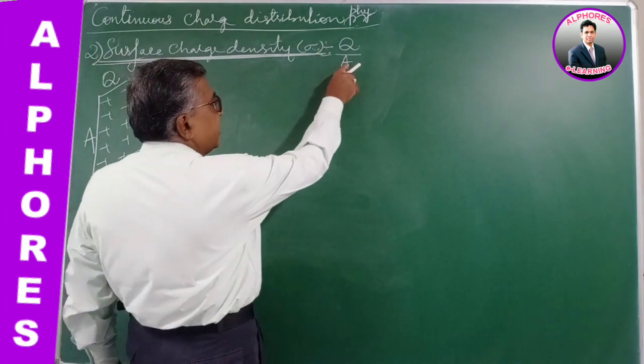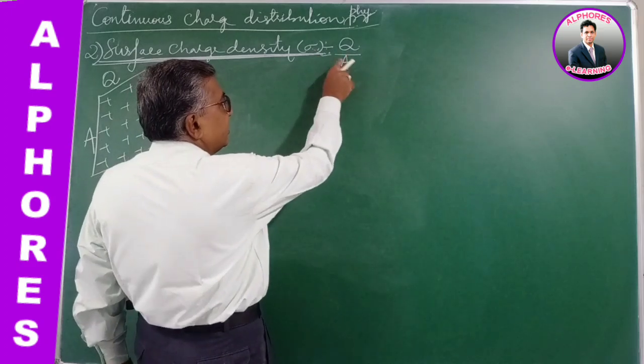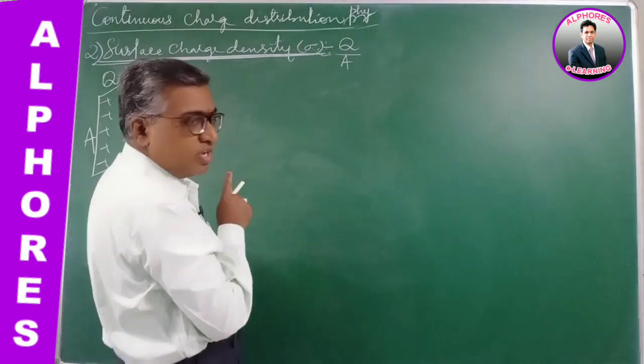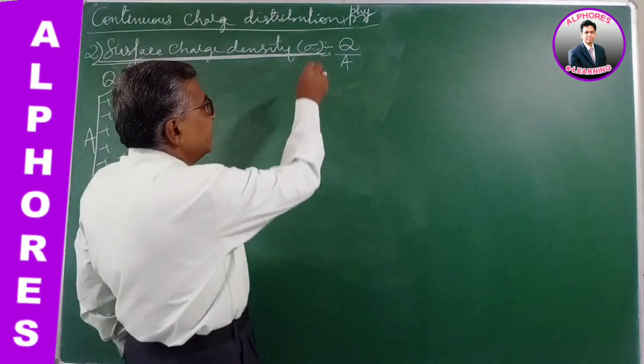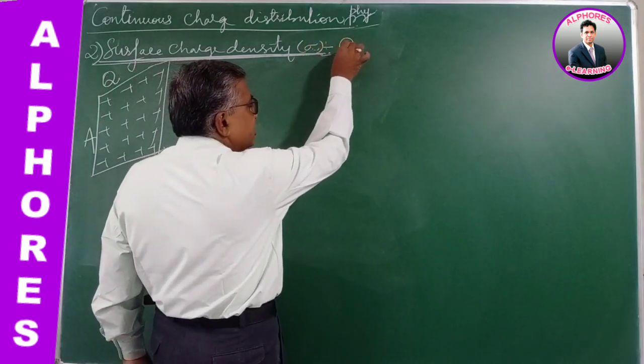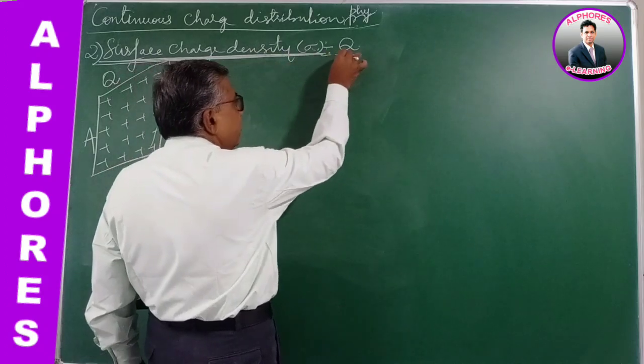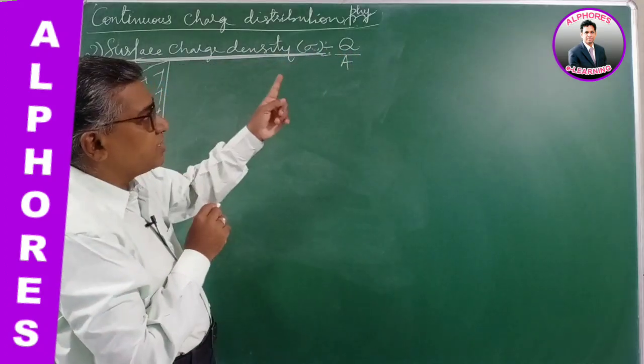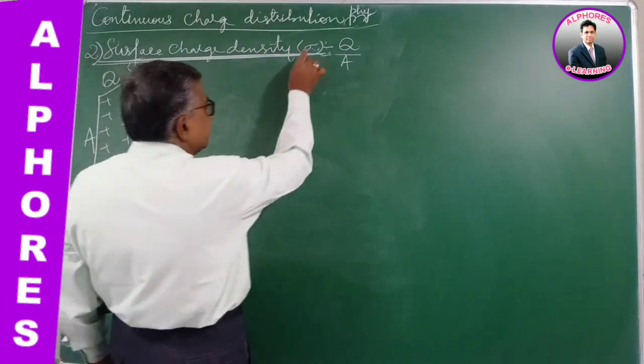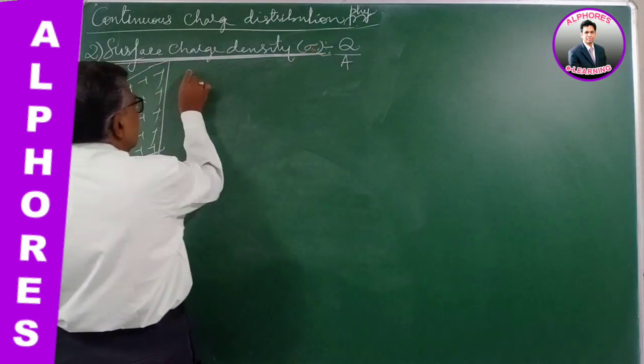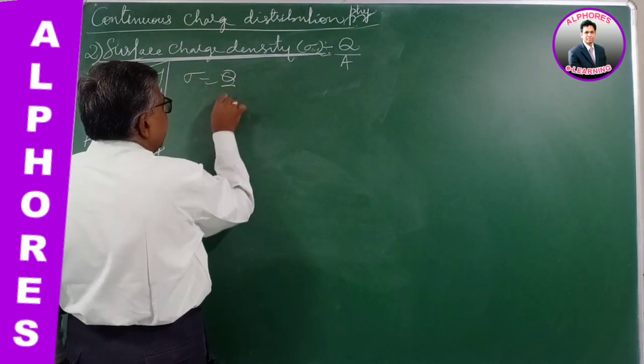If I substitute A equal to 1 unit, then sigma is Q. That is why I define it as the charge contained by the surface per unit area. So sigma is Q by A.